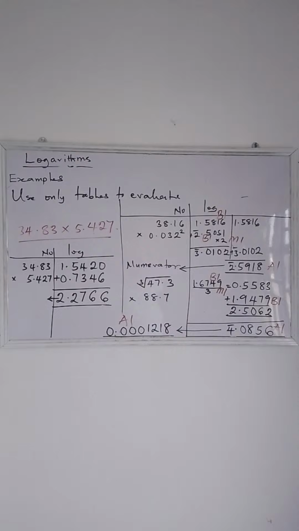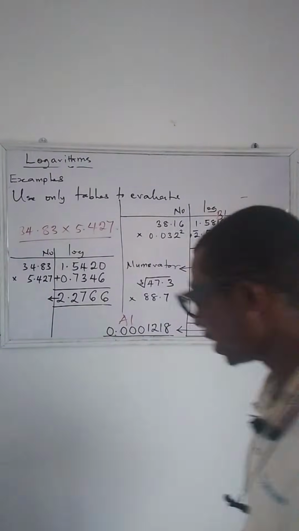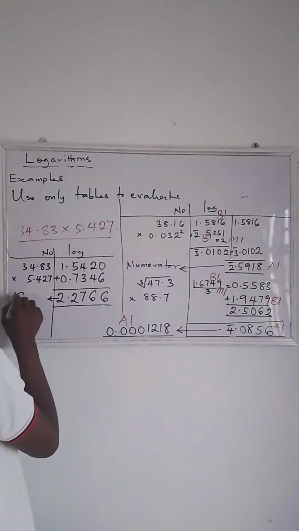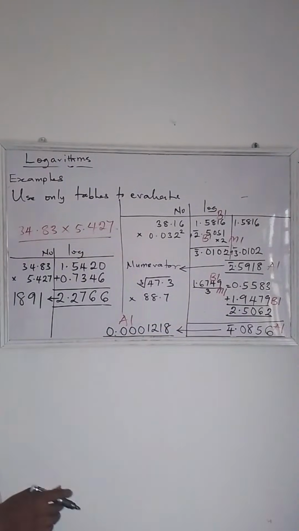Okay, you are dropping your answer. Fine, you are doing fine. So now, what do we have? Let me check my own answer here. I have 1891. That is what I have in my anti-logarithm table.